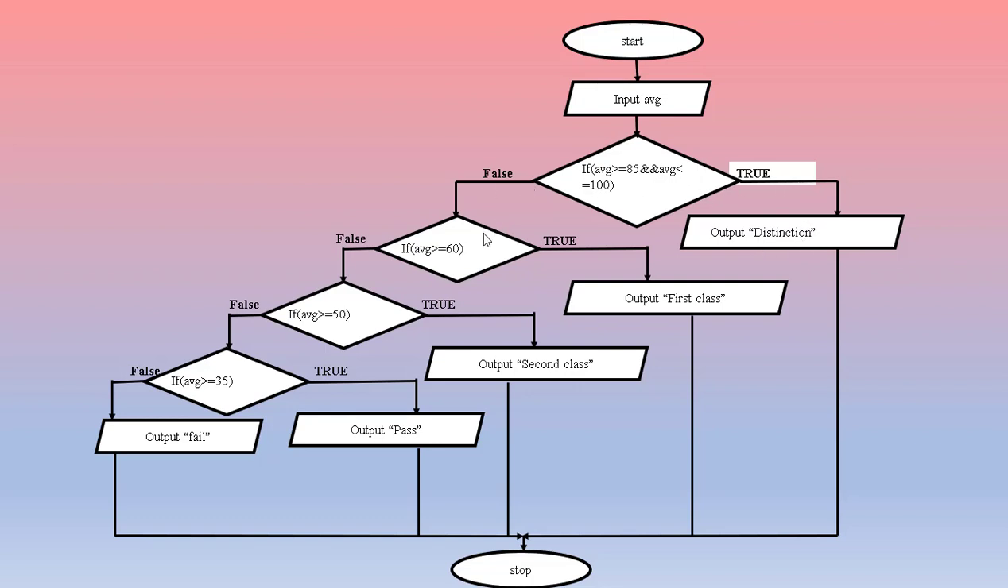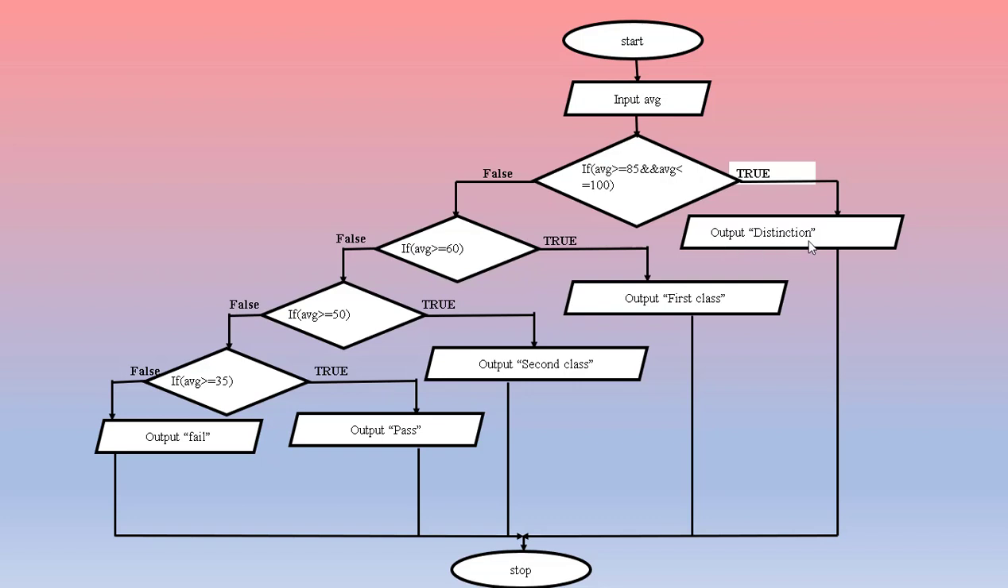It goes to the false branch and it will check the next condition, that is if average is greater than or equal to 60, then if this condition is true, it will output first class. If this condition becomes false, it will not output first class. It will go to the next condition, that is if average is greater than or equal to 50, then it will output second class. If this condition is also false, it will check the next condition. If average is greater than or equal to 35, this condition is true, it will output pass, otherwise it will output fail.